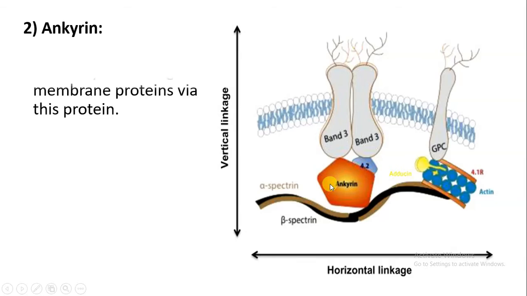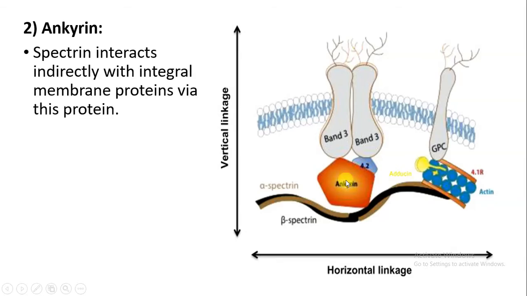Next is the ankyrin. Here you can see the spectrin, it is interacting indirectly with the integral protein via the ankyrin. So ankyrin के ही वजह से जो spectrin है, it is interacting with the integral protein.